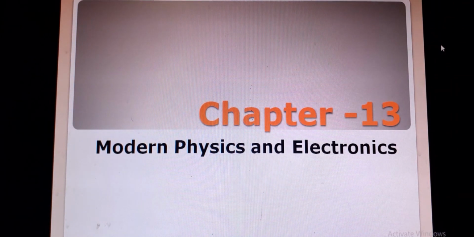Today I am going to discuss chapter 13. Chapter 13 deals with modern physics and electronics. Before going to the detailed discussion, we are going to discuss the structure of the atom.